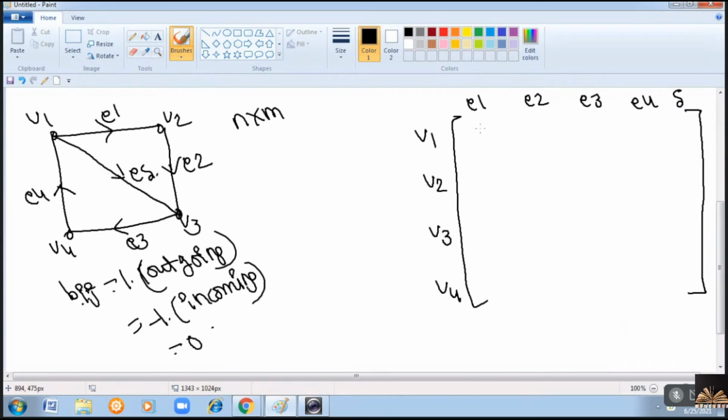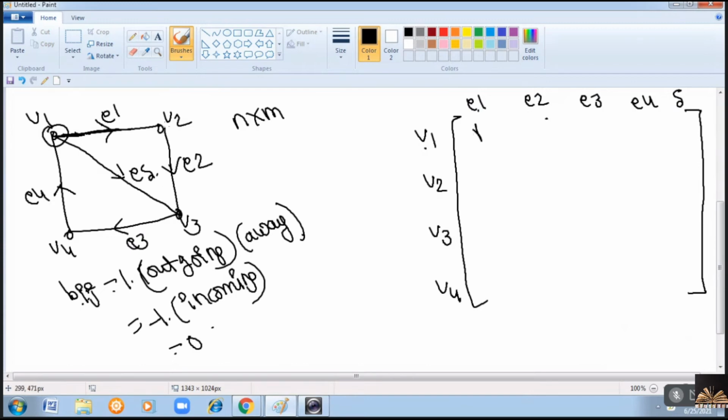Right? Now consider this vertex V1 and E1. This edge E1 is going away from V1. That is, it is an outgoing edge from V1. So the value is 1, right?